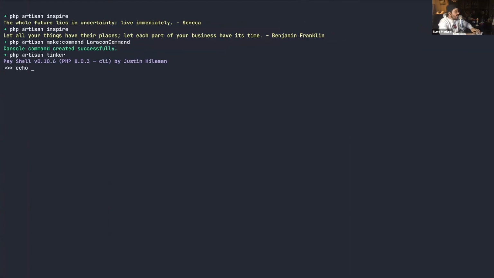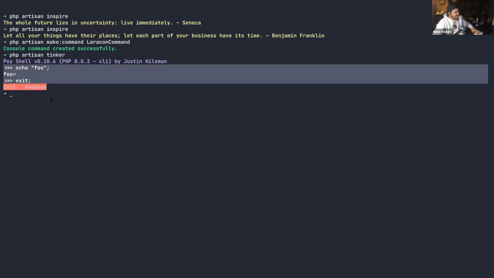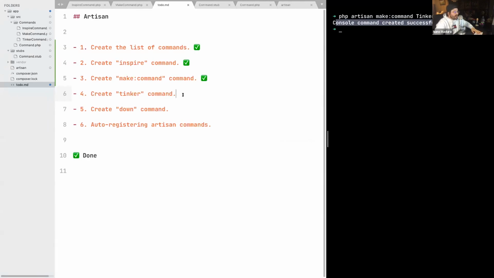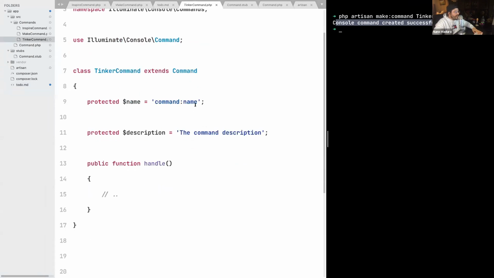You just type code. I can do something like echo foo, for example. And this just gets executed at runtime. So you can do crazy stuff like creating users, accessing your cache services. Every type of code that you usually would type in the framework itself, you can type it here and it gets executed. And once you are done, just type exit and boom, you are done. So how can we create something like this that is so magical, but within our Artisan from scratch? Well, I can tell you that I can create Tinker with just one line. So I hope you guys are ready. Let's go. Let's head over to our Tinker command and adjust the name.